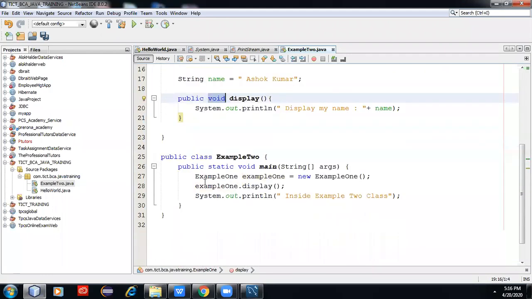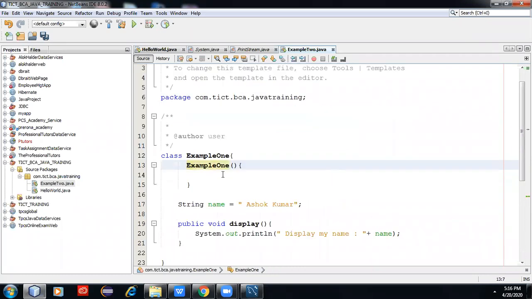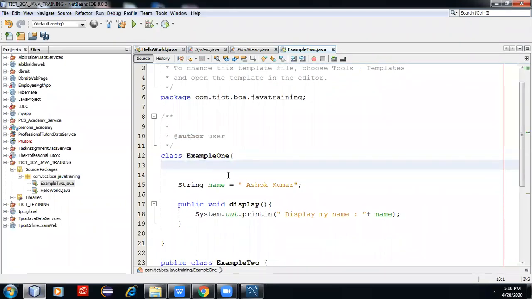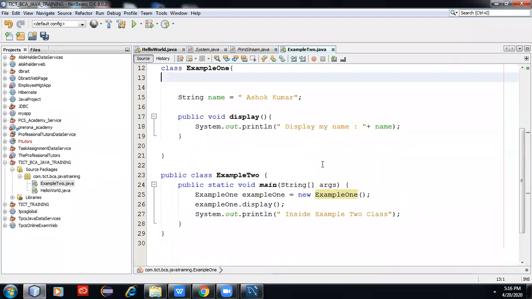But why no return type? Because a constructor always returns an instance. Constructor always returns an instance; the output of the constructor is an instance of the object. Even if I do not write it, internally this is happening.